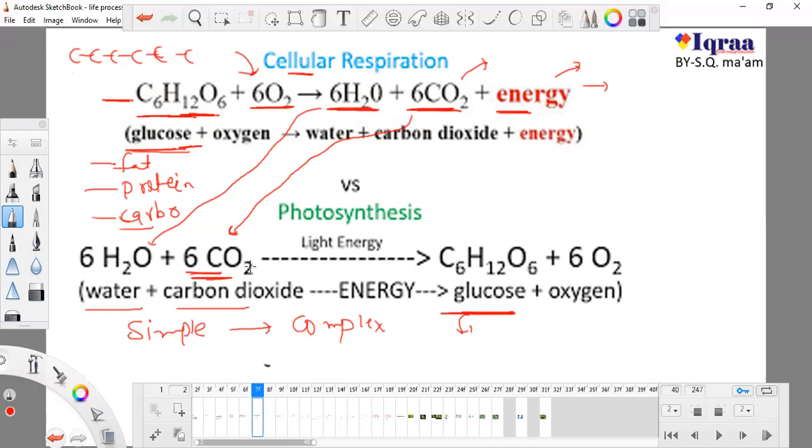Both of them are the same. Definitely we need plants to survive, but at the same time plants need us to survive, because if we don't release carbon dioxide, from where do they get their carbon dioxide? So they also need us, because they need carbon dioxide. This is the same carbon dioxide.